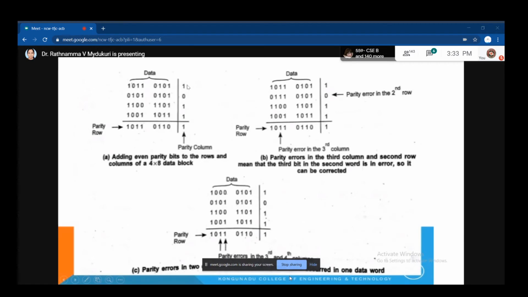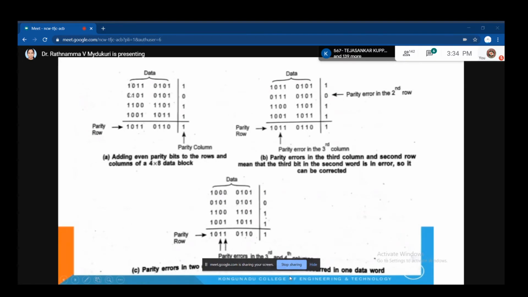So for each and every row you are adding that extra parity. This is called the parity column. Similarly, we go for the parity row.